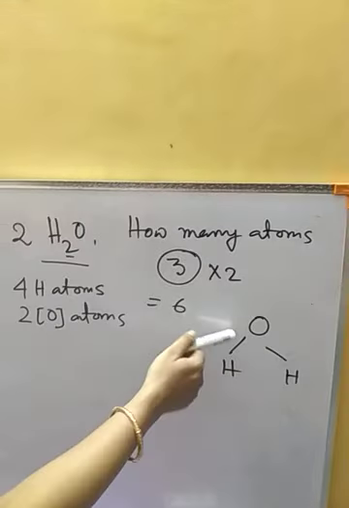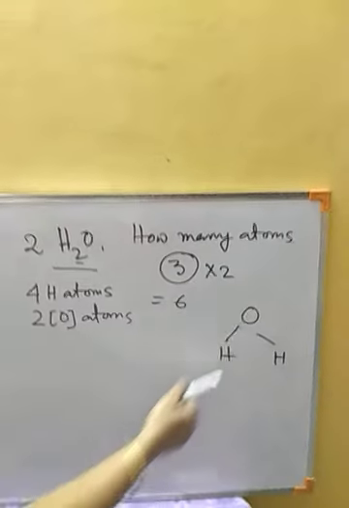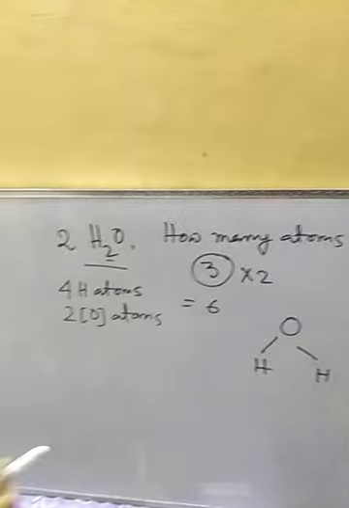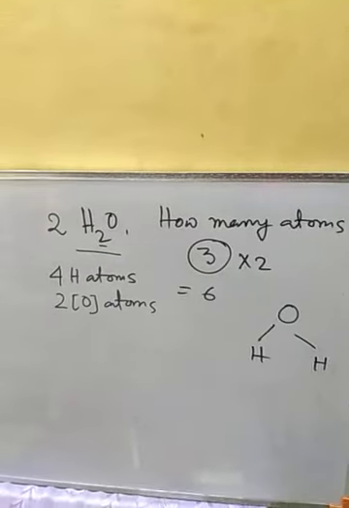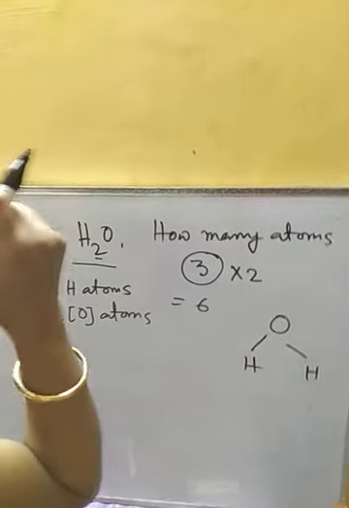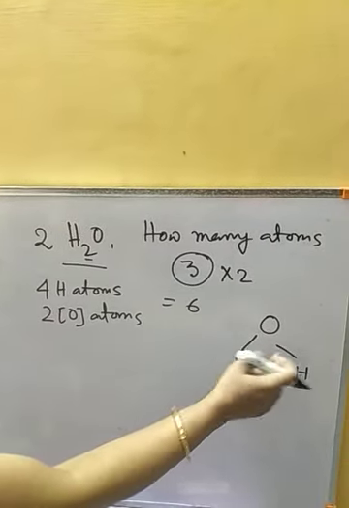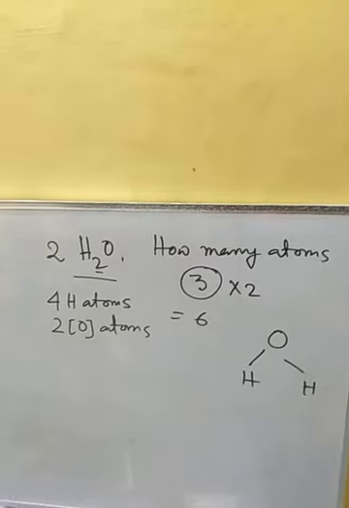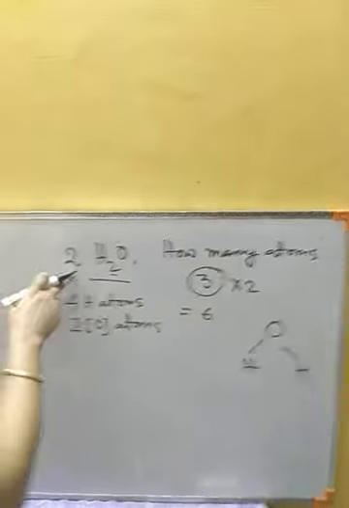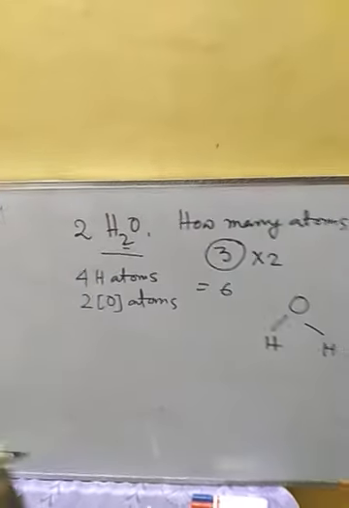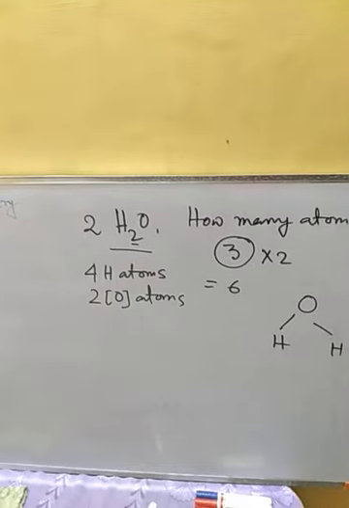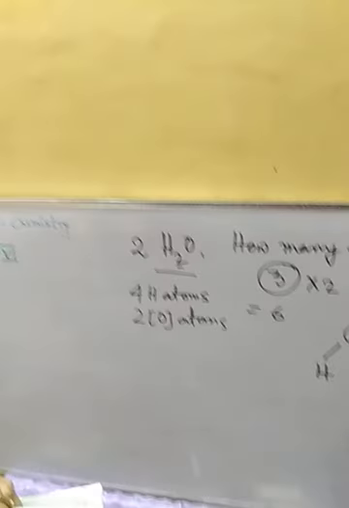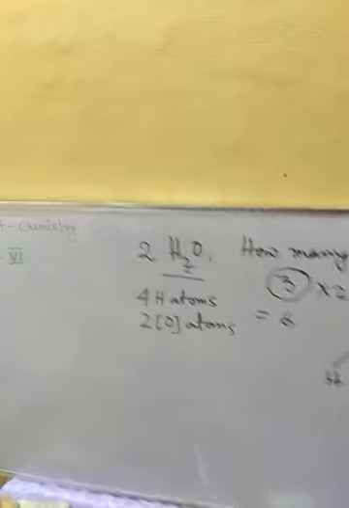In one single molecule of water, you can see 2 hydrogen atoms are there. So in 2 water molecules, we will be getting 4 hydrogen atoms. In the same manner, in one water molecule, there is only 1 oxygen atom. So in 2 water molecules, there will be 2 oxygen atoms. It's so simple. In this manner, for other molecules also, we can ask the same thing.